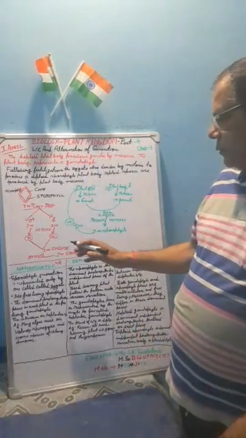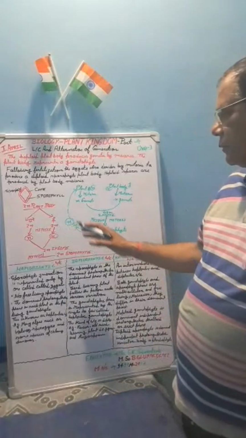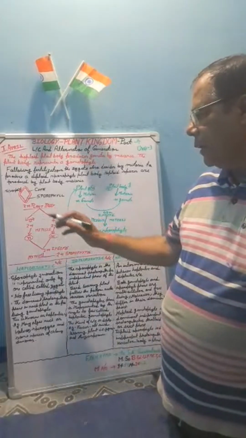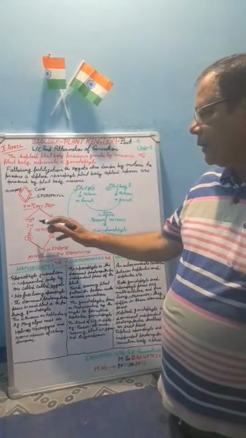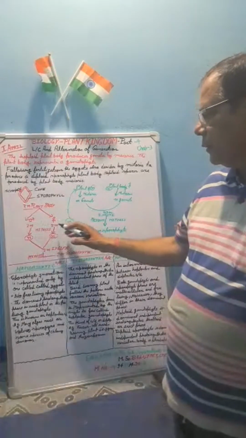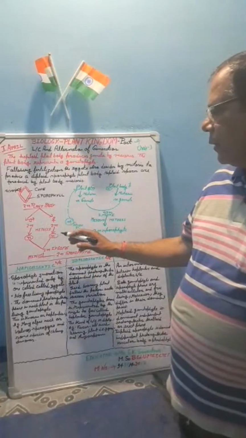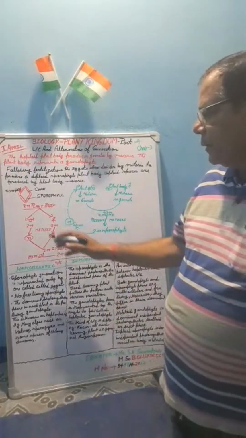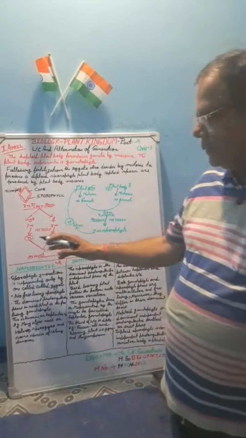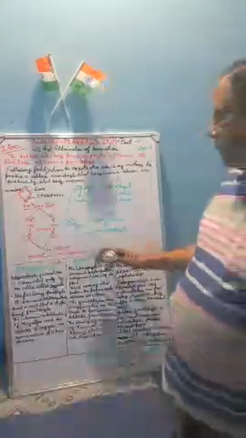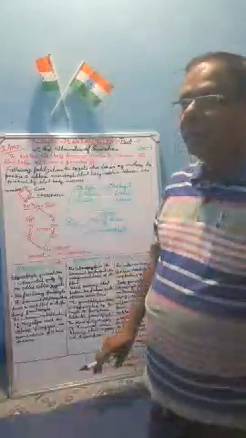In the next one, the 2n plant body, male and female, both have 2n chromosomes. After that mitosis takes place and it changes into n gametophytes. Then they form the 2n zygote, and through meiosis the 2n sporophyte. This is how the phenomenon takes place.